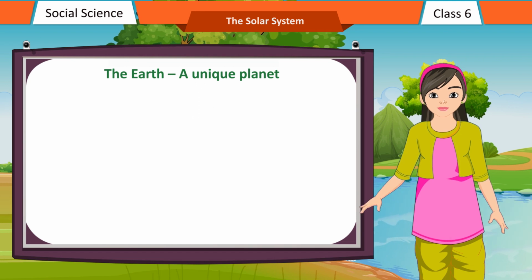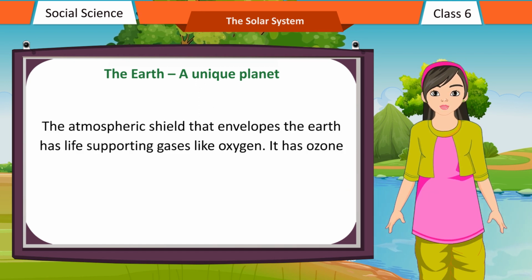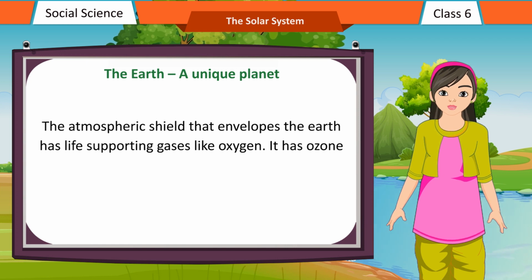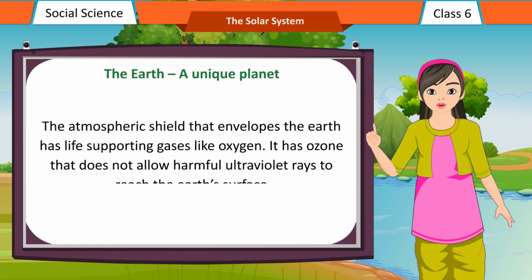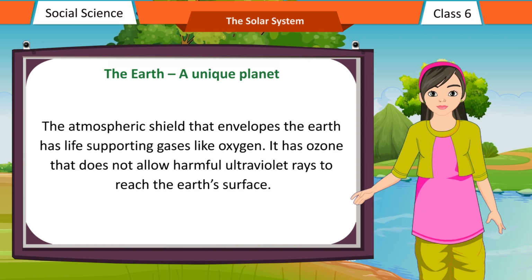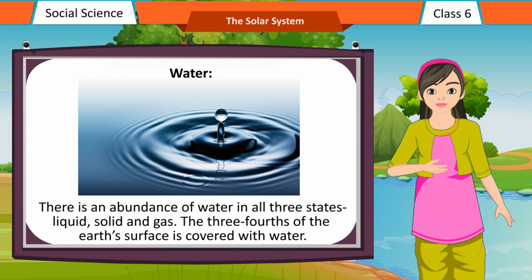The Earth, a unique planet. The atmospheric shield that envelopes the Earth has life-supporting gases like oxygen. It has ozone that does not allow harmful ultraviolet rays to reach the Earth's surface. Water. There is an abundance of water in all 3 states: liquid, solid and gas.